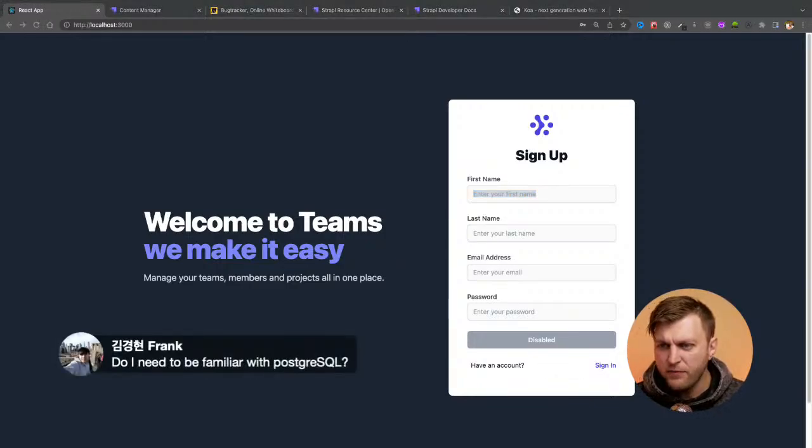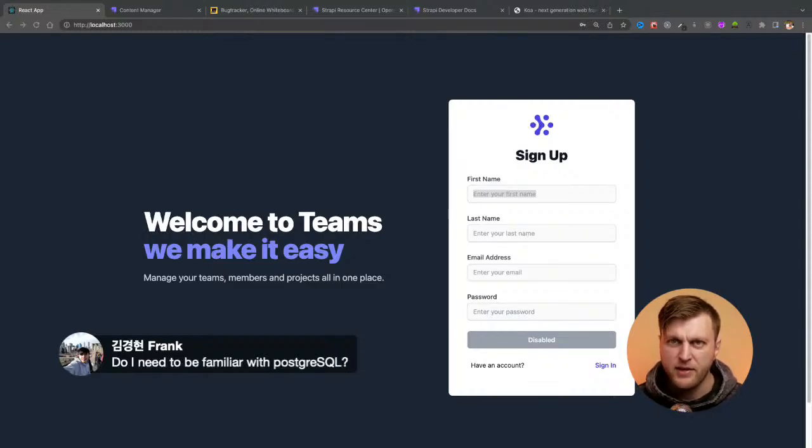And no, you don't need to be familiar with Postgres. By the way, when you're starting with Strapi 4, I used to recommend also setting up Postgres locally, but you don't have to. It comes with SQLite right out of the box, so you don't even have to set anything up. It's just going to work. And now I just tell people, just don't worry about it.